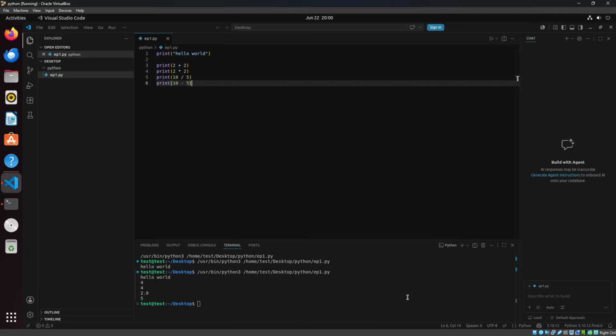Now, if we were to put quotes around 2 plus 2, that's telling Python that it's not a math problem. This is a text that we want it to display. So once again, remember, if you want Python to say something, make sure you use your quotation marks, double quotes or single. Like I said, it's up to you.